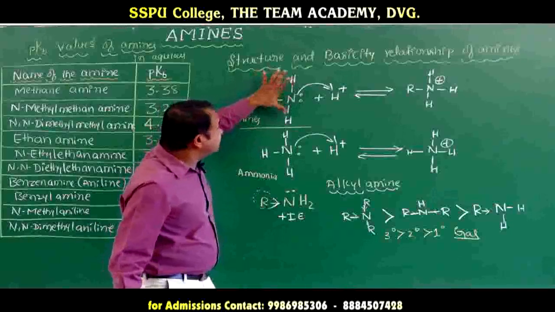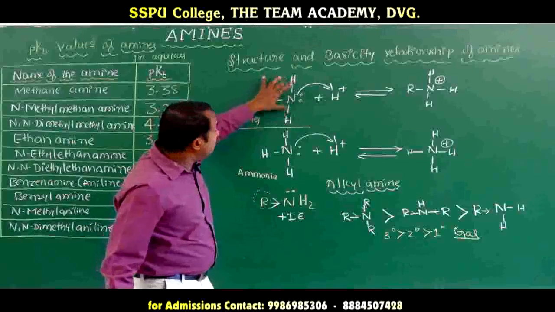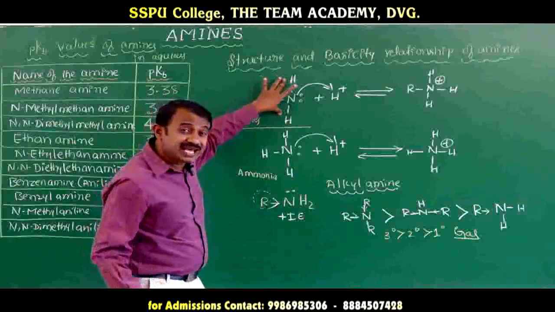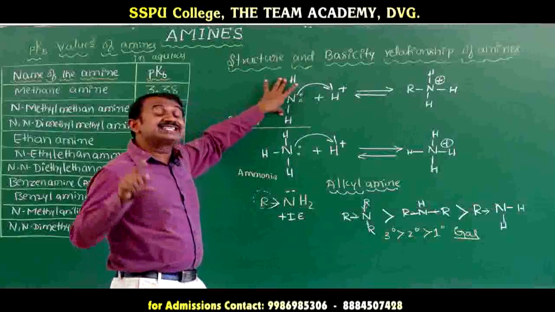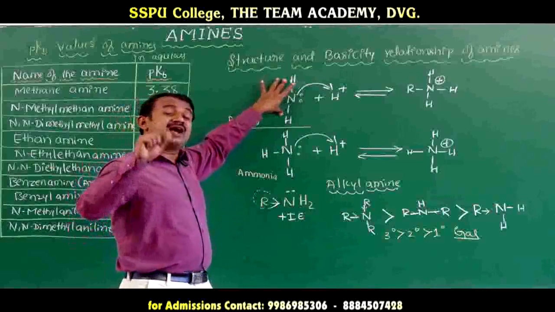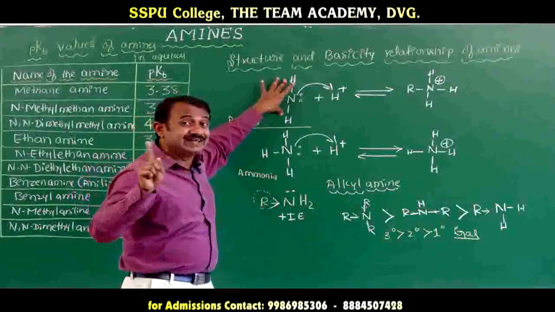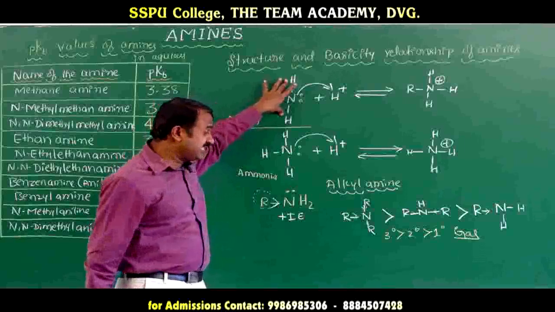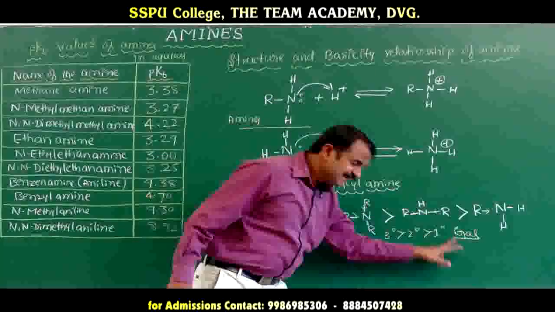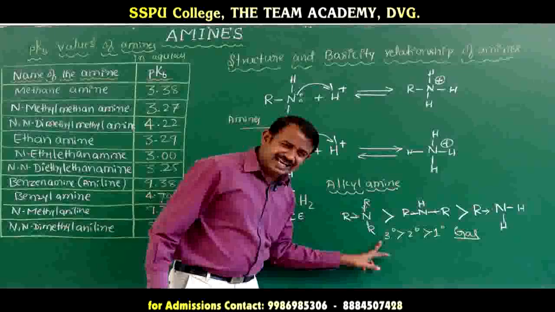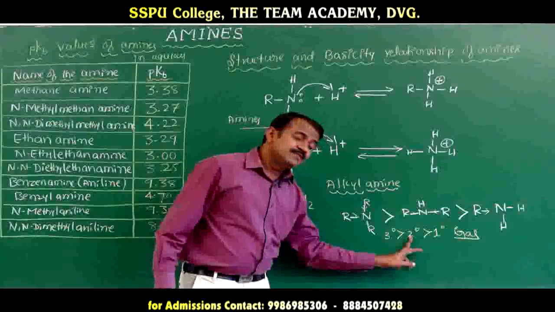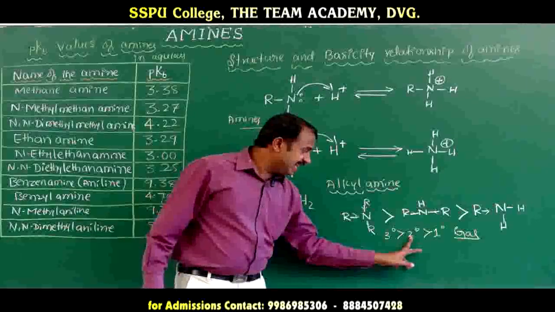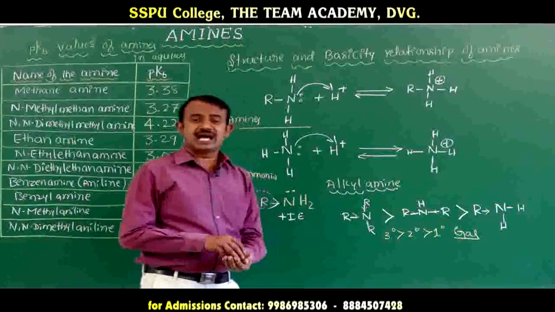The primary amine has more stabilization by solvation. Primary amine is more stable than secondary, and secondary is more stable than tertiary. This is stability in ionic media, in solvation, not basicity. If it is basicity, in the gaseous phase it depends upon the electron releasing alkyl groups: tertiary is more basic than secondary, and secondary is more basic than primary.